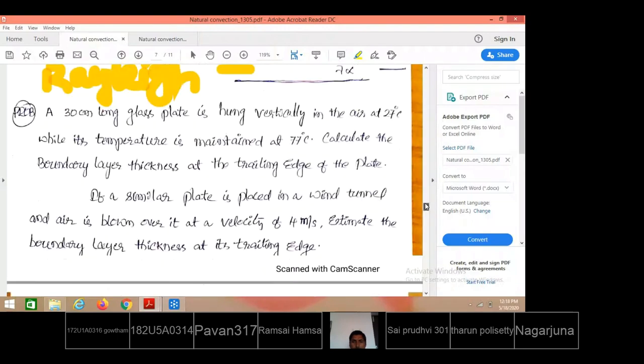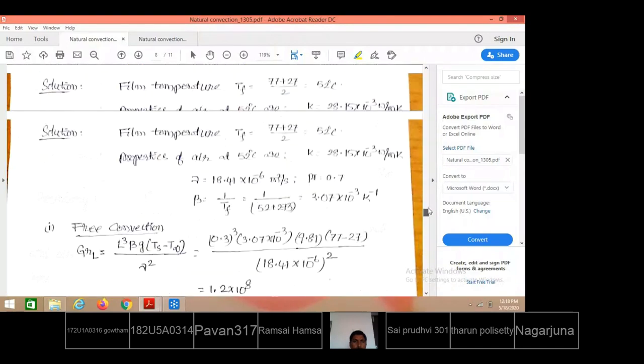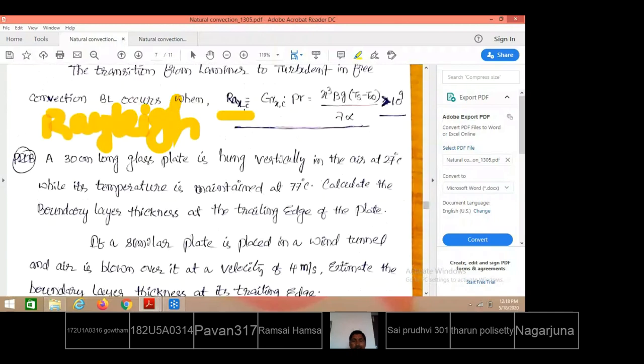And the problem we were discussing: a 30 centimeter long glass plate is hung vertically. It is placed vertically, and the glass plate has a vertical height of 30 centimeters. The air temperature is 27 degrees centigrade, while the plate is maintained at 77 degrees centigrade. Calculate the boundary layer thickness at the trailing edge of the plate.